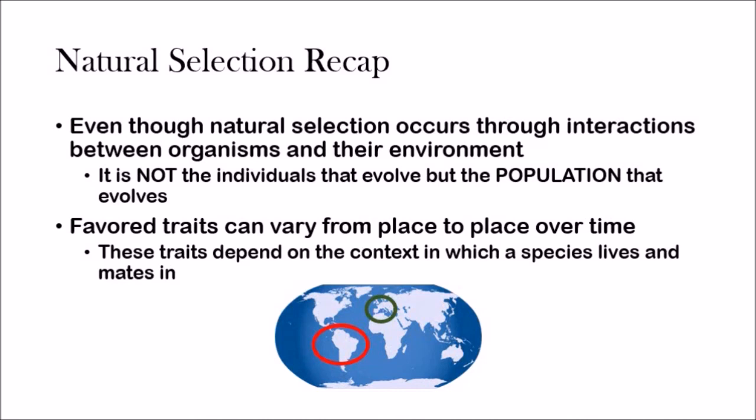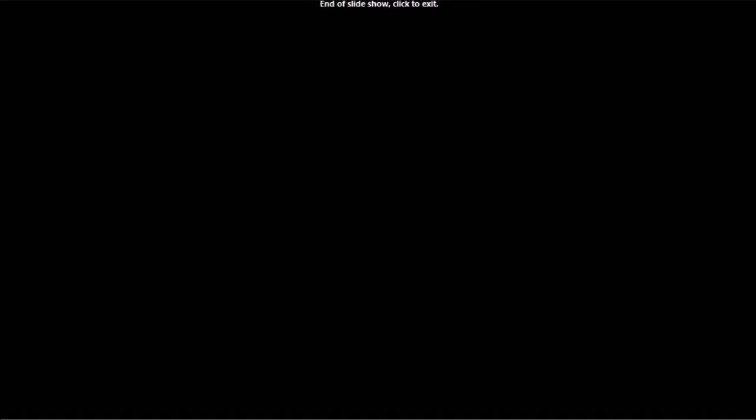And favored traits can vary from place to place over time. That means the traits that an environment is going to select for change depending on the location you're talking about, because obviously environments are different from each other. The environment in Europe is going to be very different from the environment in South America. So that's basically it for natural selection. I hope you stay tuned to see what else we have to say about evolution. But for now, natural selection and Darwin's views on evolution are as simple as that.